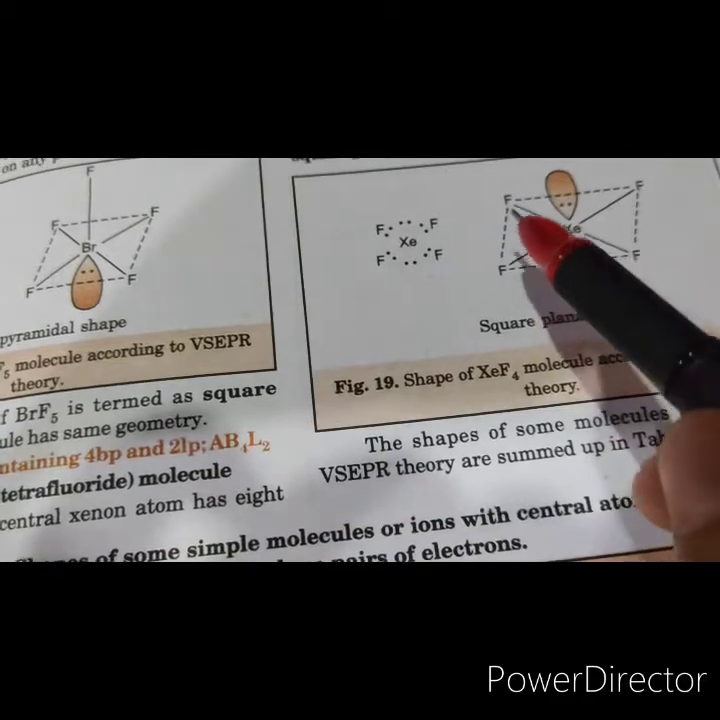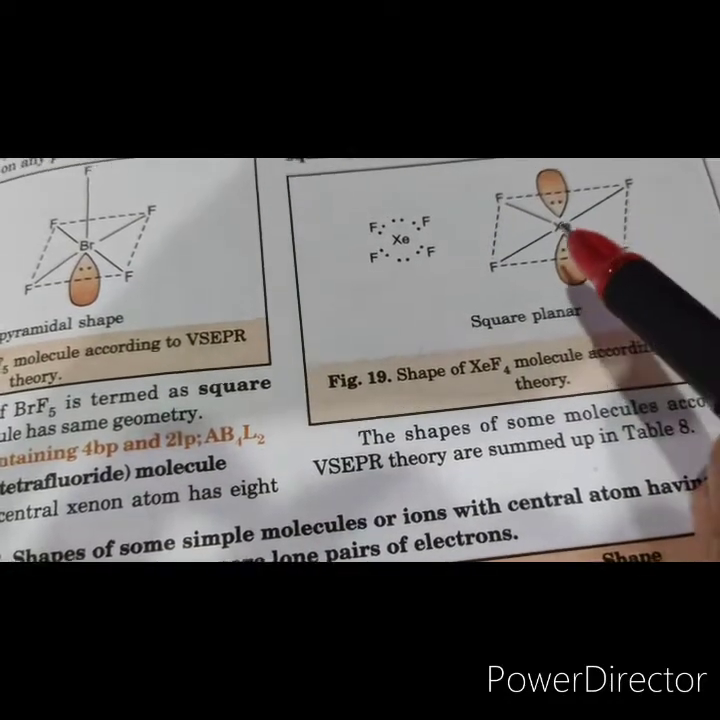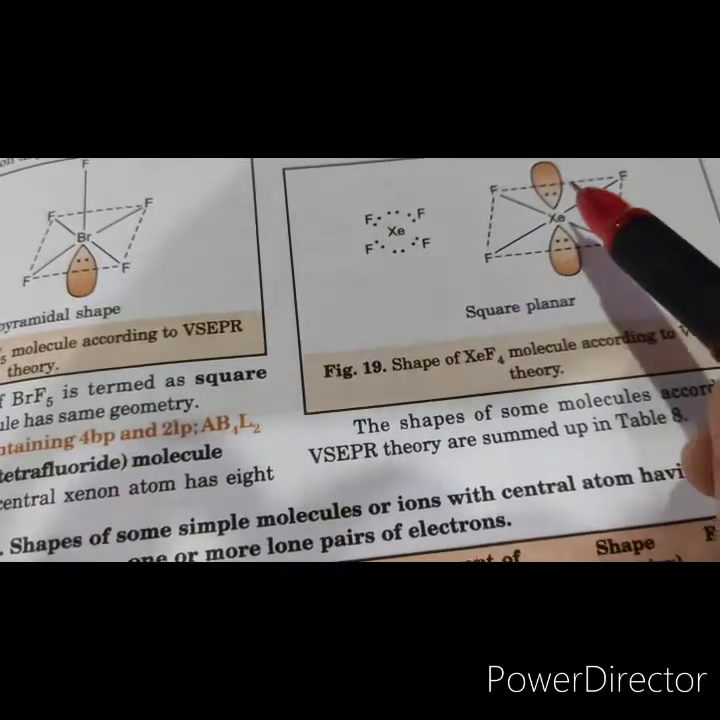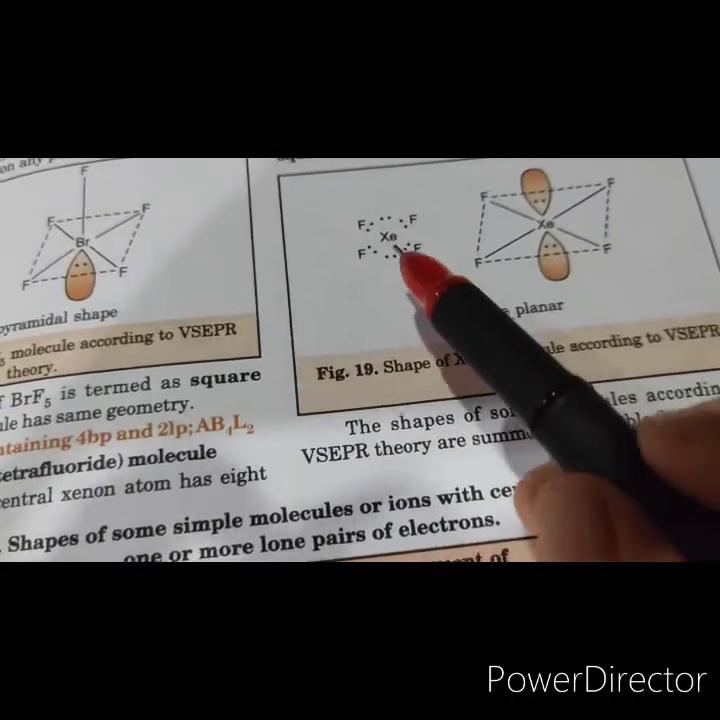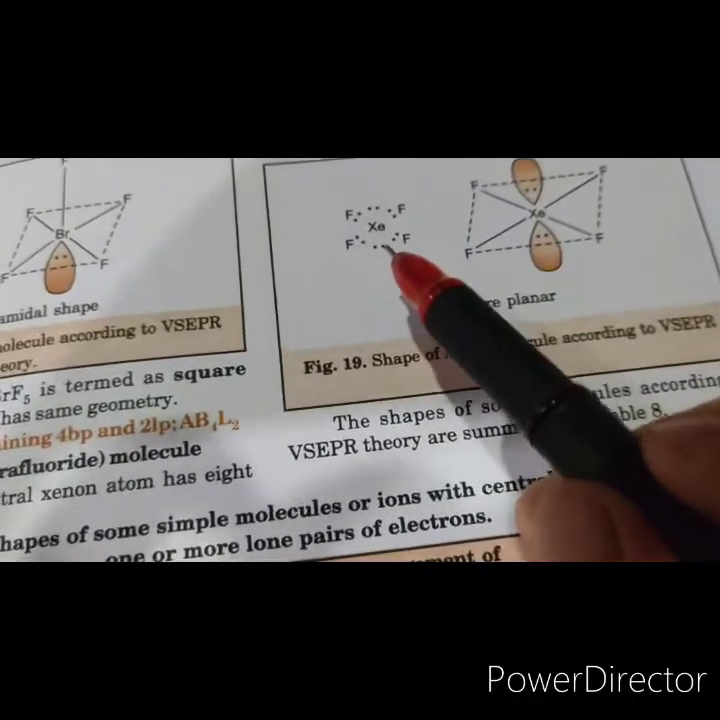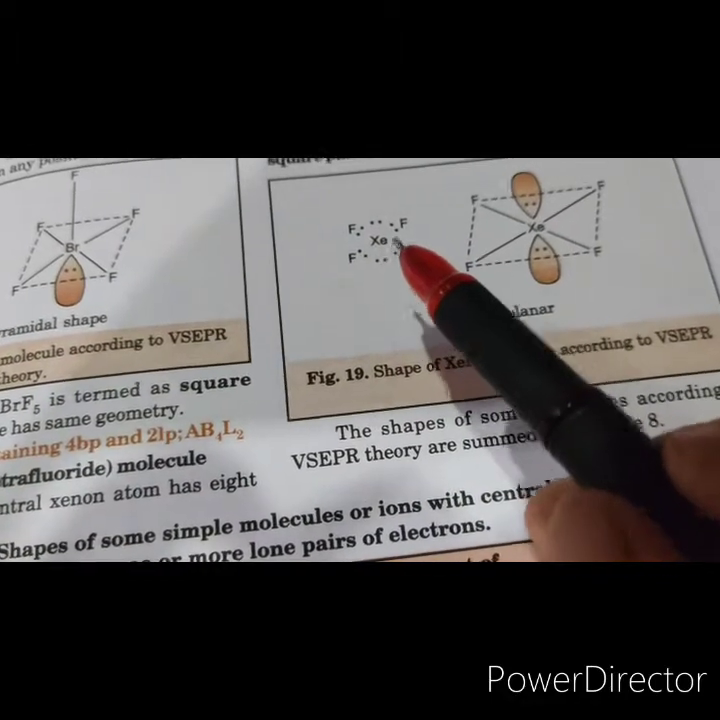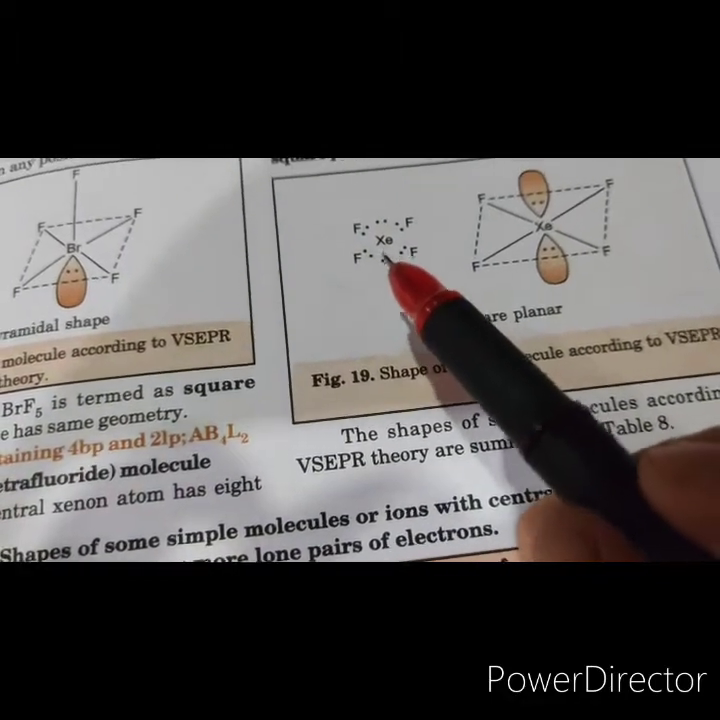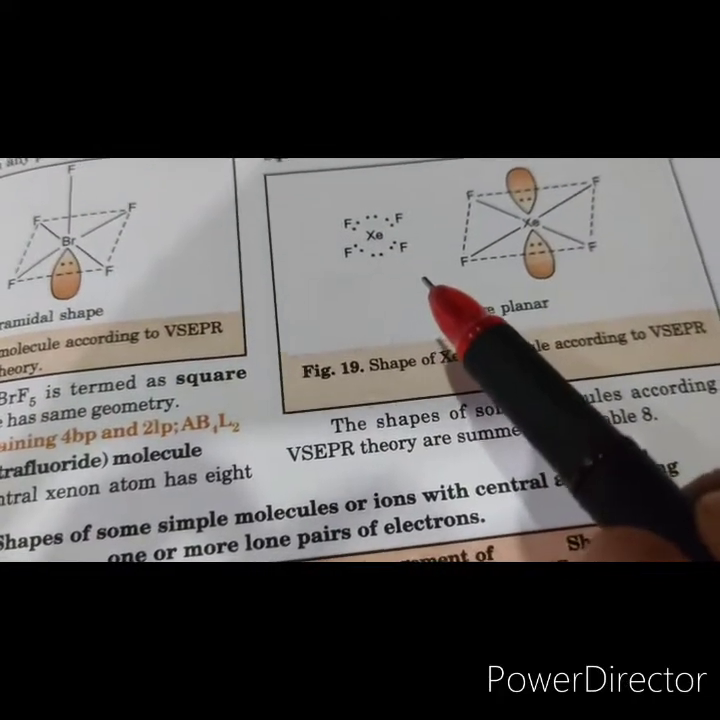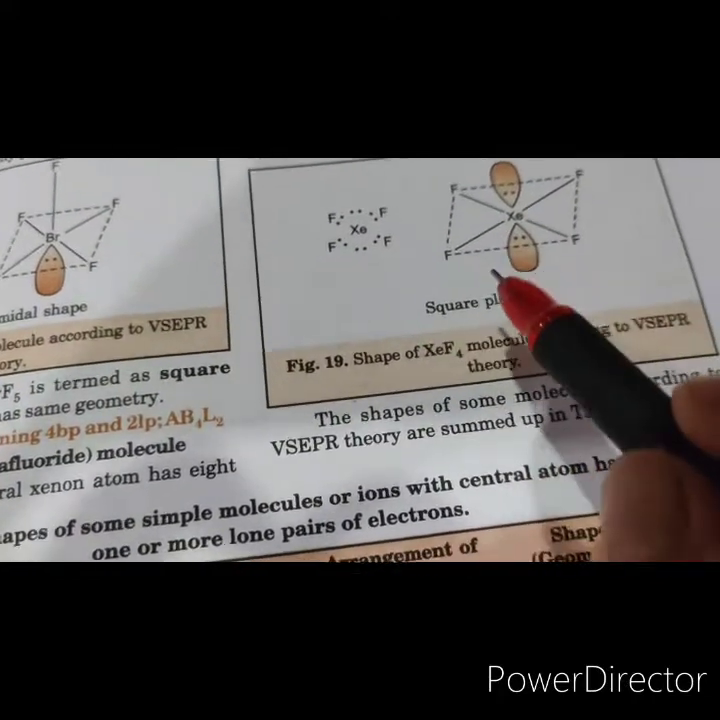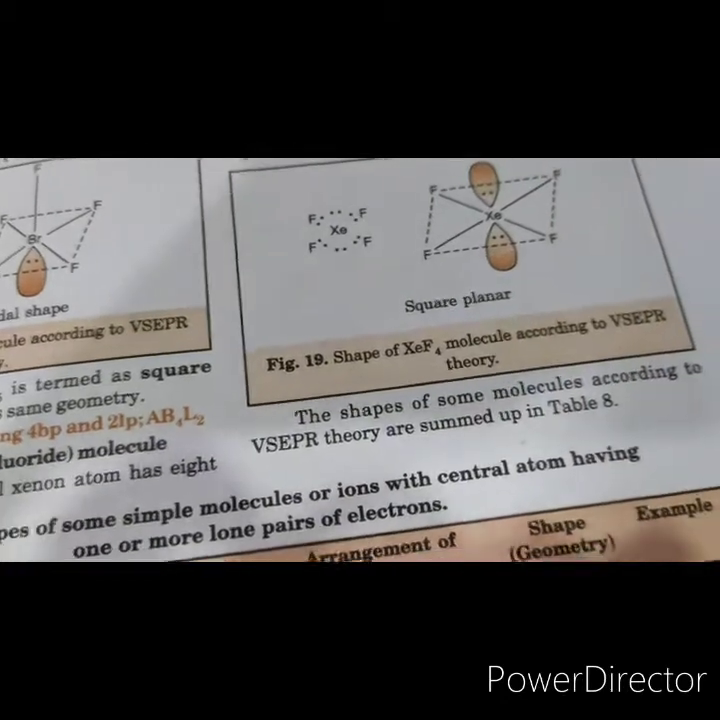So that means there are 4 electron pairs involved in bonding and the remaining 4 electrons will act as 2 lone pairs. So the total electron pairs around xenon will be 6. Out of 6 electron pairs, 4 are bond pairs and 2 are lone pairs. When there are 6 electron pairs around the central atom, the preferred geometry is octahedral geometry.